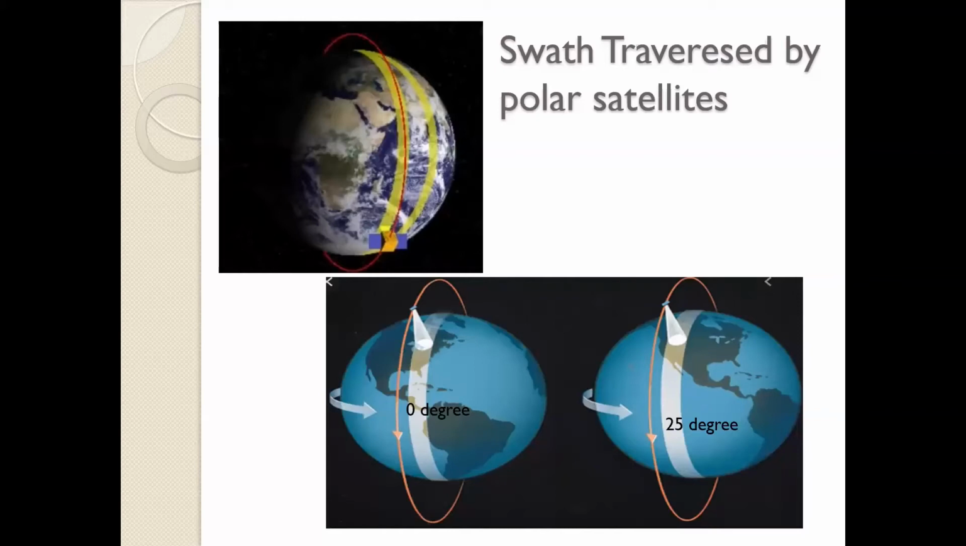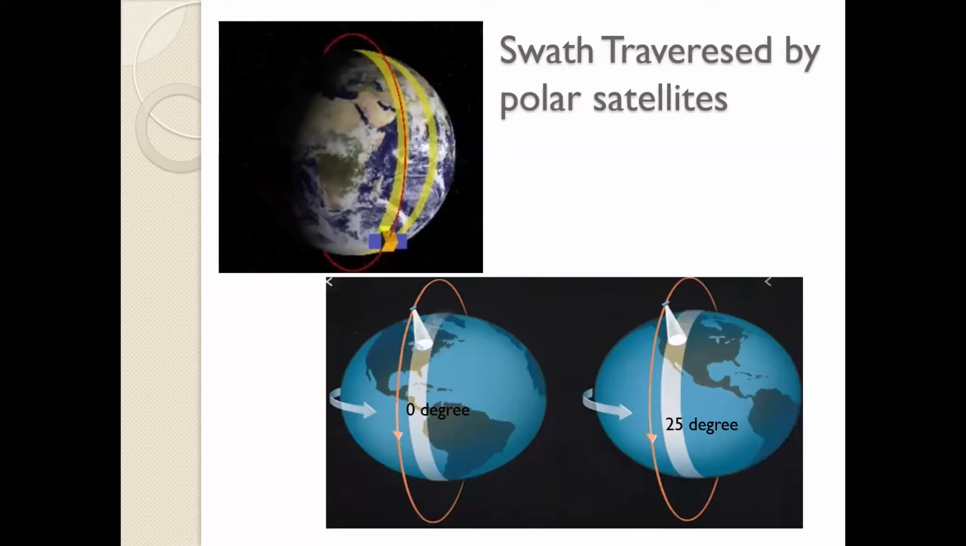Is it clear? This is an important question that is asked: how does a low earth orbit satellite communicate with every point on the surface of the earth? It forms a swath, and when it completes one rotation, the second time it is traversing a new portion of the earth.